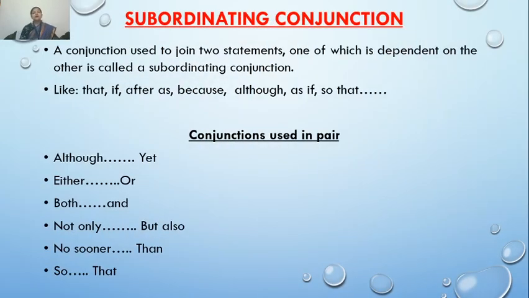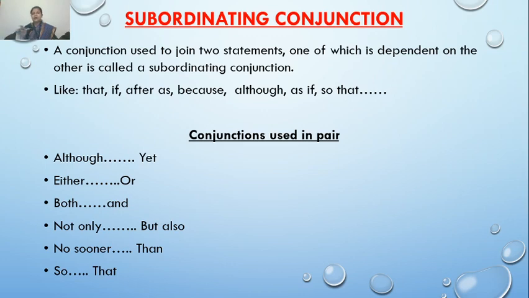Now let's talk about the subordinating conjunction. Subordinating conjunctions are used to join two statements, one of which is dependent on the other. Dependent on the other means if you are joining two clauses, one is the main clause, the independent clause, and the other is the subordinate clause, the dependent clause.